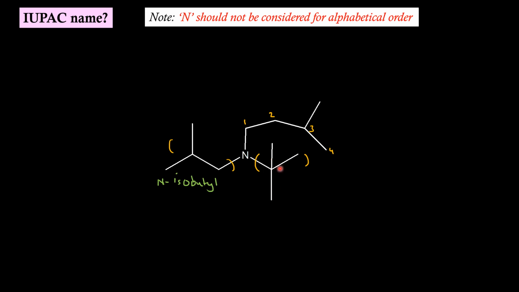This is tertiary butyl sitting on nitrogen, so N-tert butyl or simply T-butyl. This is methyl sitting at position 3, so 3-methyl.